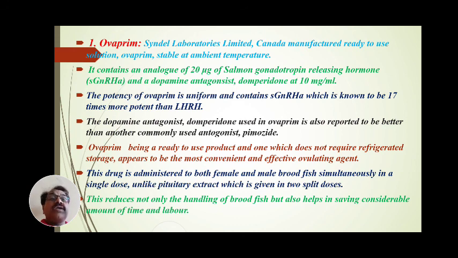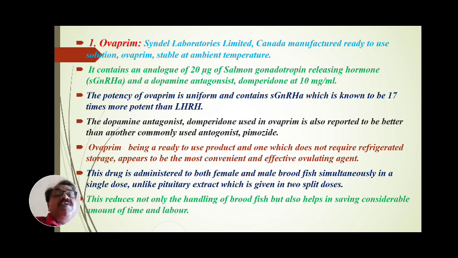The domperidone used in Ovaprim is also reported to be better than another commonly used antagonist, pimozide. Pimozide can be used in place of domperidone, and is also used.